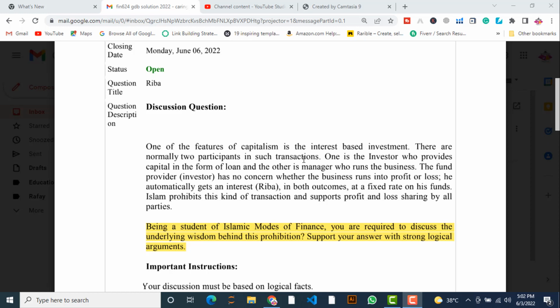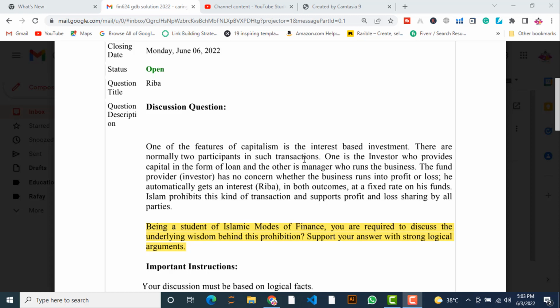When you are talking about Islamic financing modes, Islam strictly disallows using capital or funds in the form of capitalism and supports profit and loss sharing based transactions. Being a student of Islamic modes of finance, you are required to discuss the underlying wisdom behind these provisions.